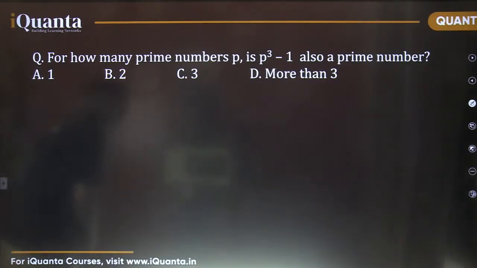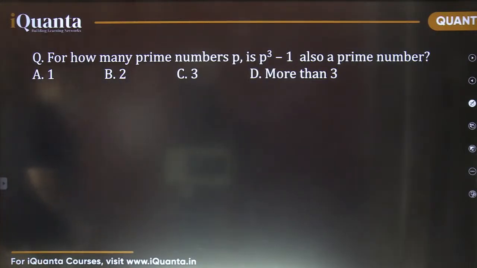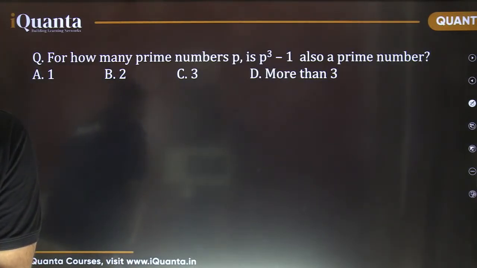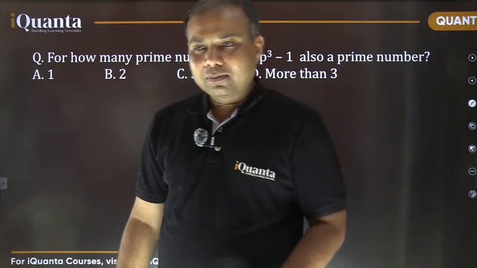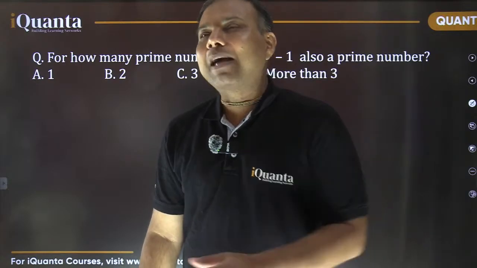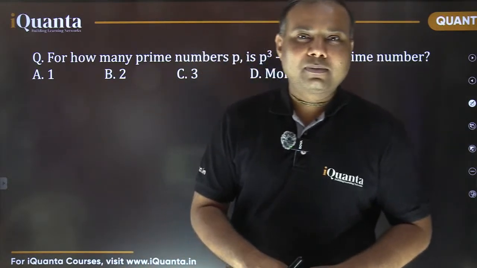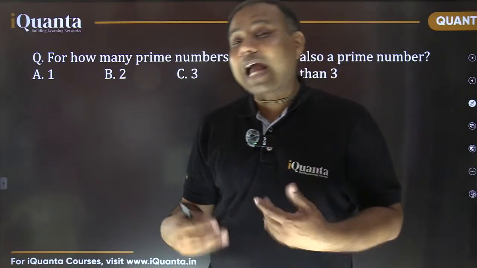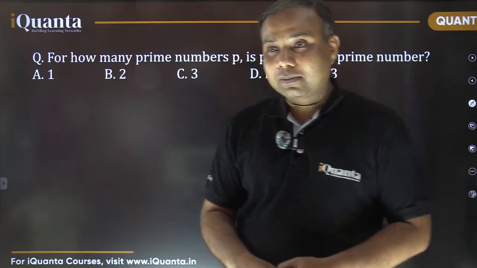Vaishali, Swapnil say 1, that is option A. Aman also says option A. Amigo says 2. Which option? Vaishnavi, you tell me, is 0 a prime number? No, prime number is a category of natural numbers. And by the way, 0 is divisible by every natural number. So 0 cannot be called a prime number.